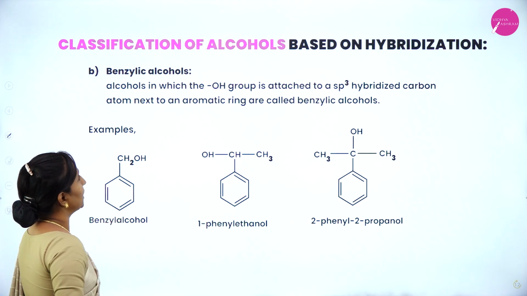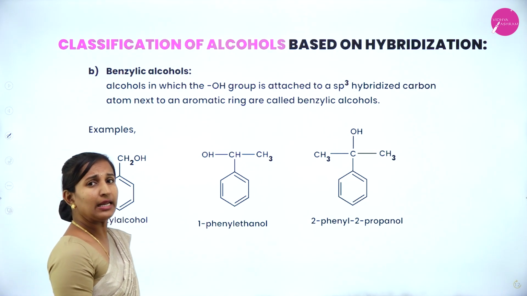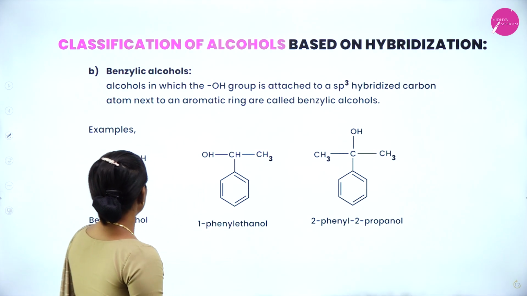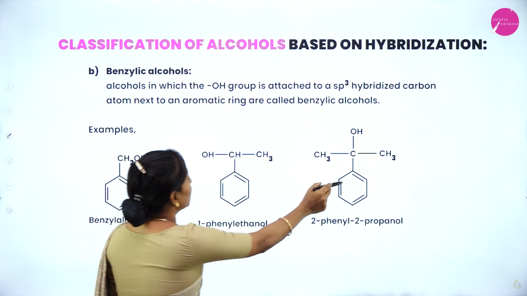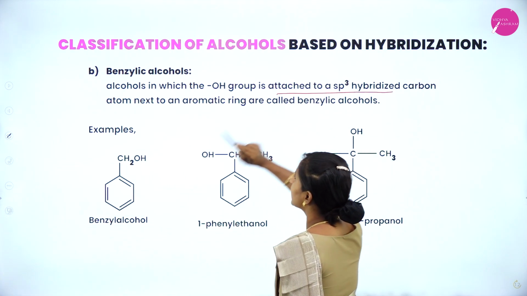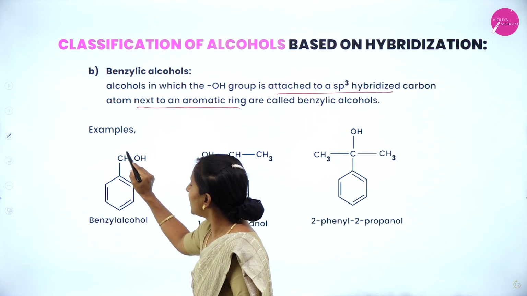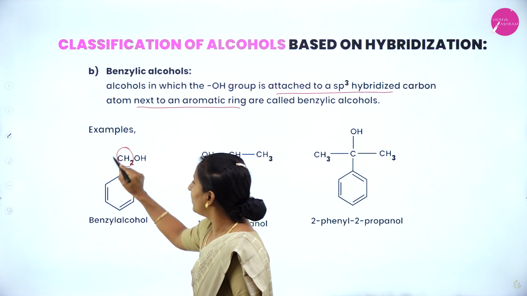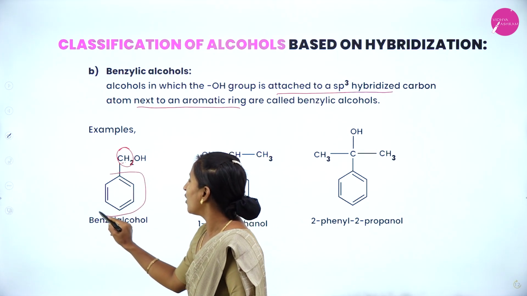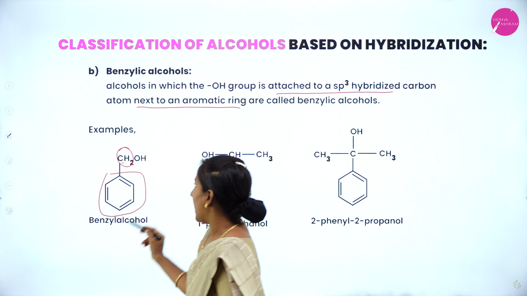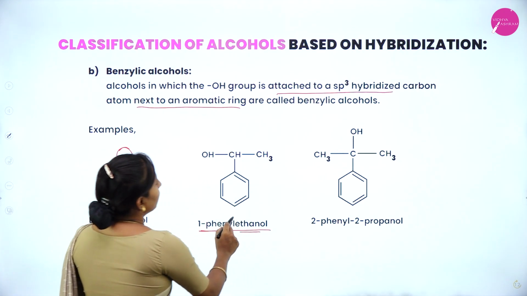So the next classification is benzylic alcohol. In the case of benzylic alcohol, instead of an alkyl group, here the OH group is attached to an sp3 hybridized carbon atom next to the aromatic ring. So the OH group is attached to the carbon atom next to the aromatic ring. This is the aromatic ring. Example, benzyl alcohol, 1-phenylethanol.